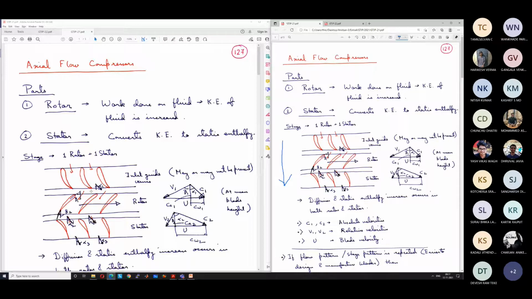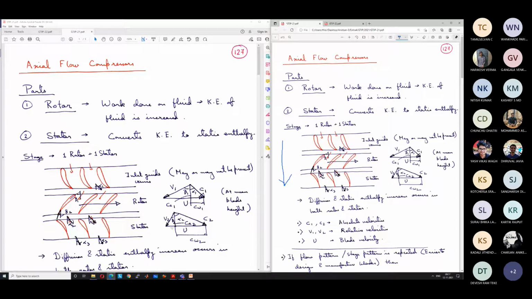So this beta 1 is known as the rotor blade inlet angle, or simply the blade inlet angle. Okay. And what happens in the rotor? The flow direction is changed from beta 1 to beta 2. So the relative velocity direction changes from beta 1 to beta 2, and the relative flow velocity changes from v1 to v2. So at the exit, the relative velocity is v2 and the angle is beta 2.